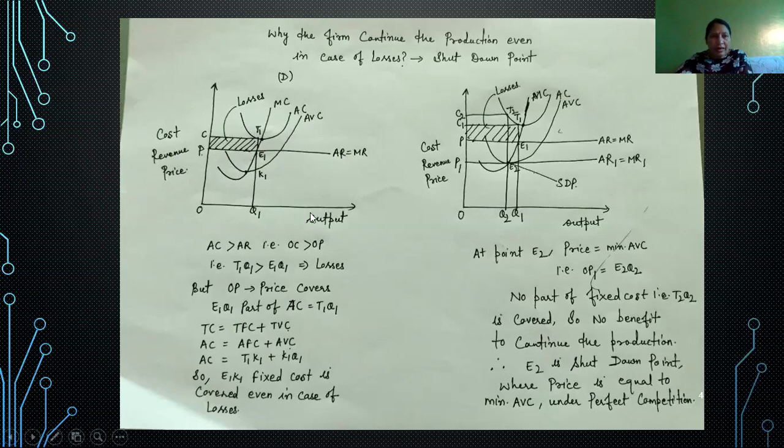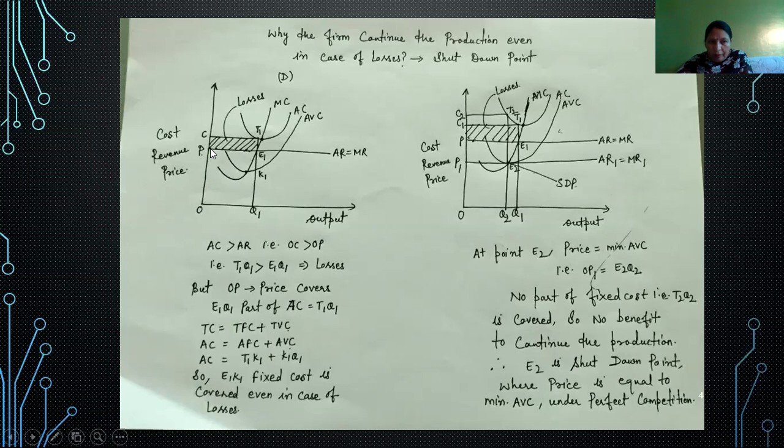So this is the marginal cost curve, which cuts AVC and AC at their minimum points, and the AR=MR curve at point E1. Now at point E1, the firm is in equilibrium, but it is suffering losses equal to this shaded area, which we have already discussed in the previous diagram. Now, why does the firm continue the production?